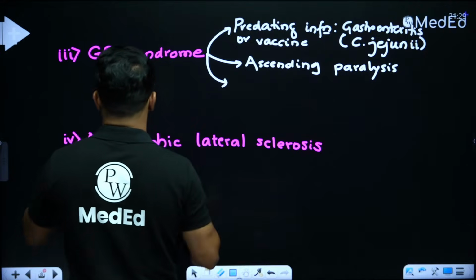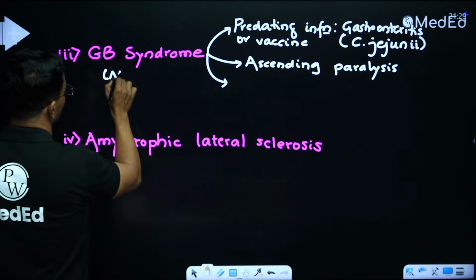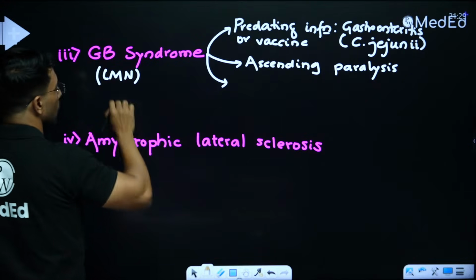In the examination, this being a disease of the lower motor neurons, GB syndrome is a disease of lower motor neuron.